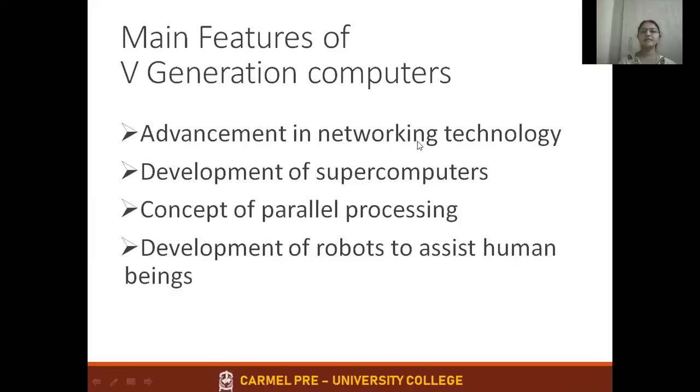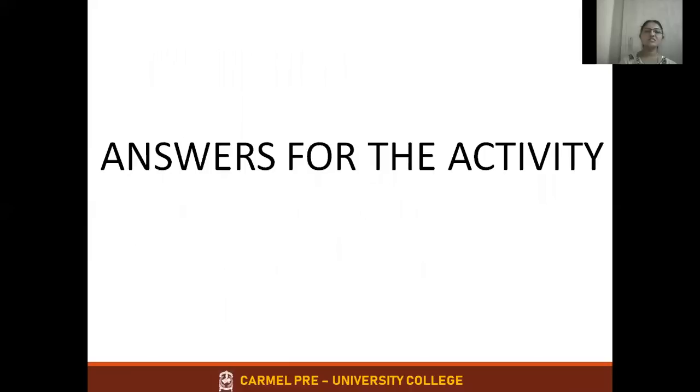Then advancement in networking technology, development of supercomputers, concept of parallel processing, development of robotics and assist human beings. These are the features of fifth generation computer. And once again, I'm repeating. So you just take the screenshot or pause the video and write down all these features. Okay. So this is about the fifth generation computer.